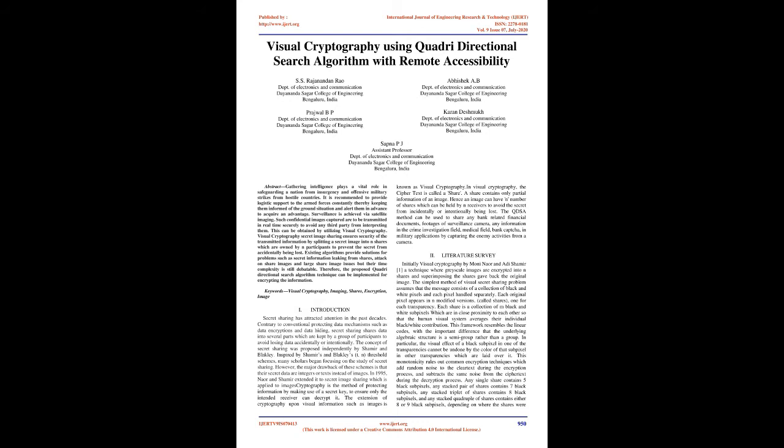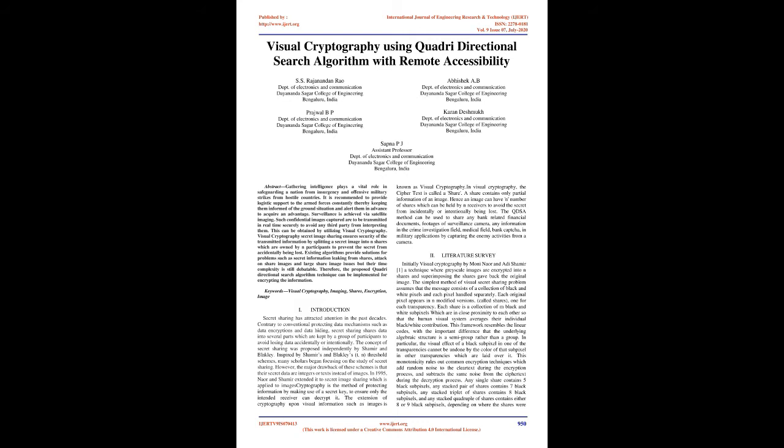Introduction. Secret sharing has attracted attention in the past decades. Contrary to conventional data protection mechanisms such as data encryption and data hiding, secret sharing shares data into several parts which are kept by a group of participants to avoid losing data accidentally or intentionally. The concept of secret sharing was proposed independently by Shamir and Blakley. Inspired by Shamir's and Blakley's threshold schemes, many scholars began focusing on the study of secret sharing.